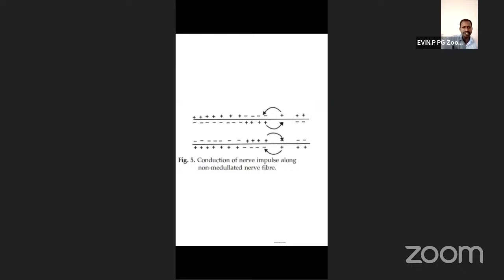At first, outside is electropositive, inside is electronegative. Now a stimulus is applied. So what happens outside? Outside becomes electronegative. Inside becomes electropositive. So now inside, this is A site, from A site to B site it moves. Here from B site to A site, the electric current flow occurs.